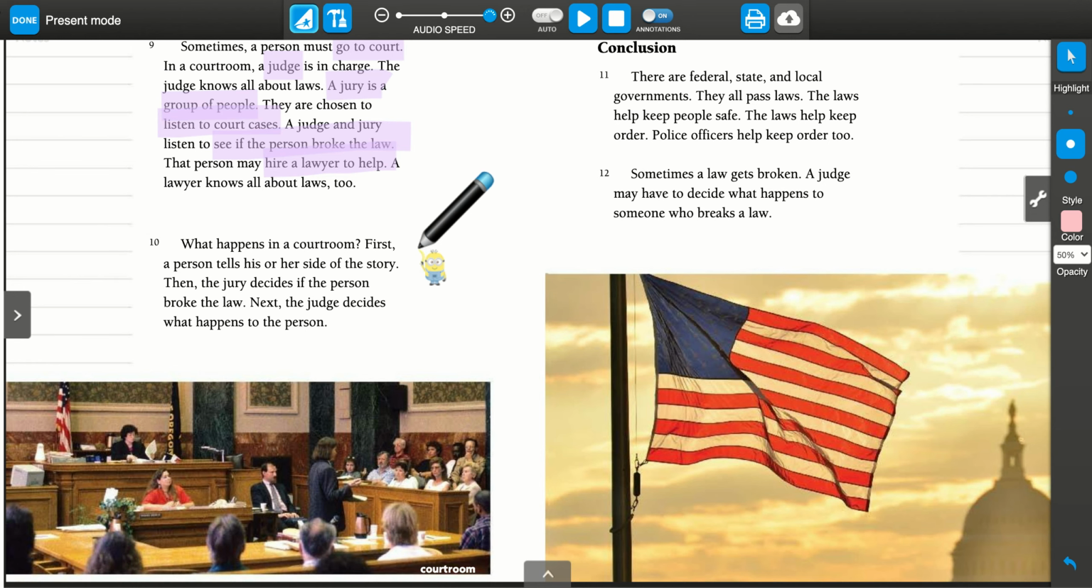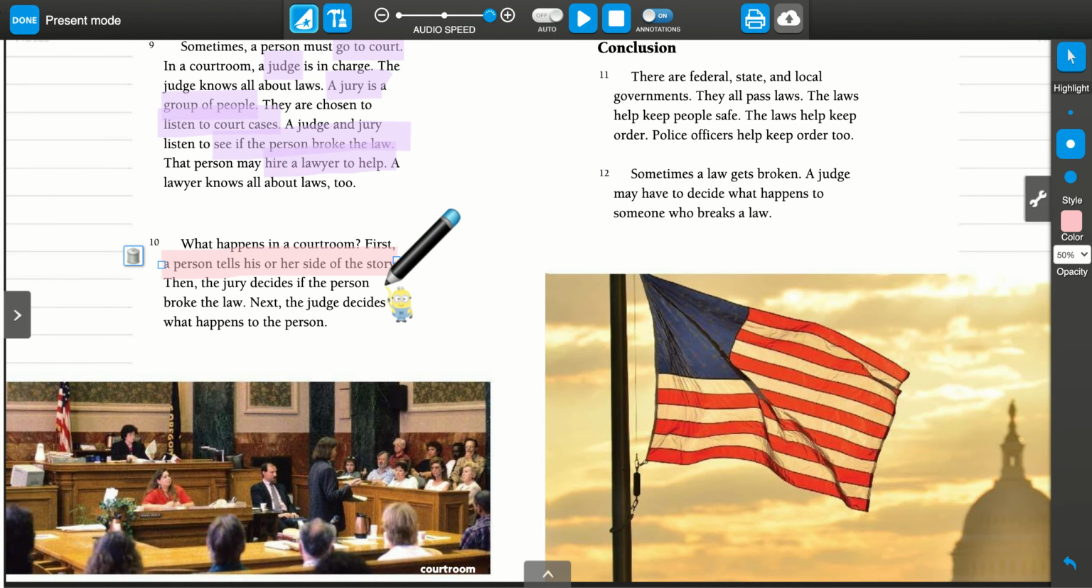Let's see what the key details are in this paragraph. So the question asks, what happens in a courtroom? Let's see which sentences answer that. First, a person tells his or her side of the story. Okay, that's an important detail. The person who's in trouble, or might be in trouble, tells his or her side of the story.